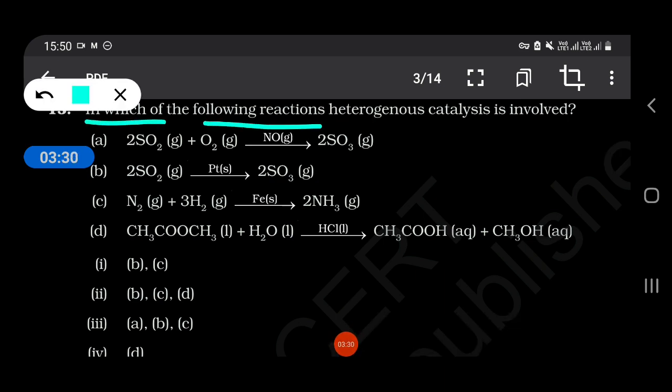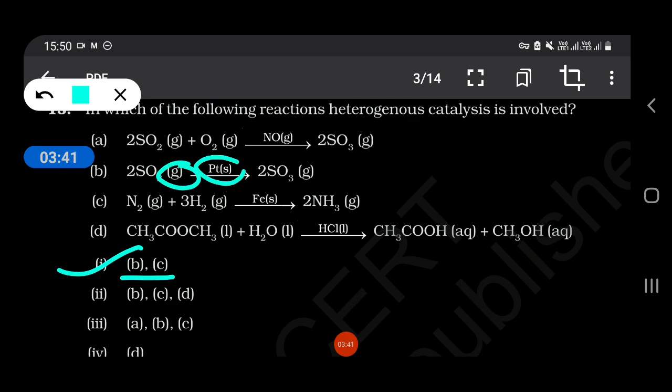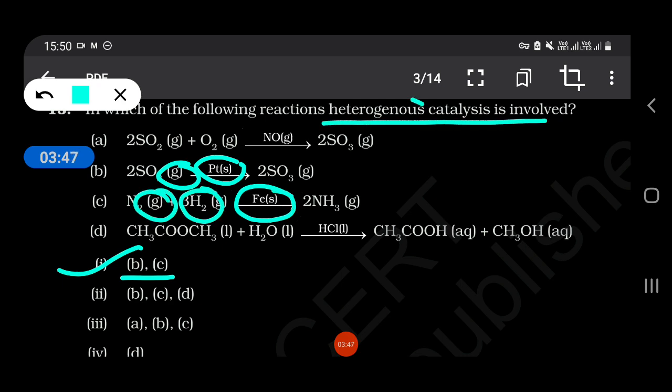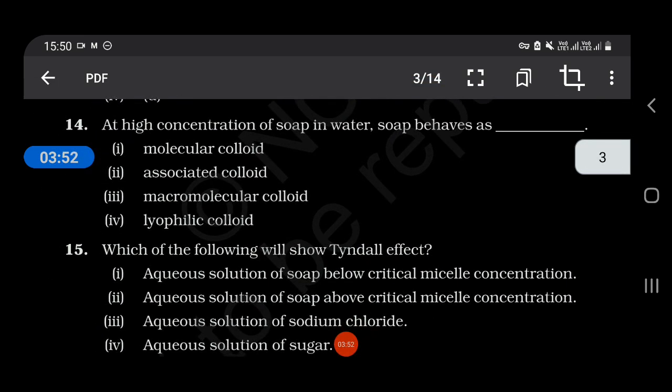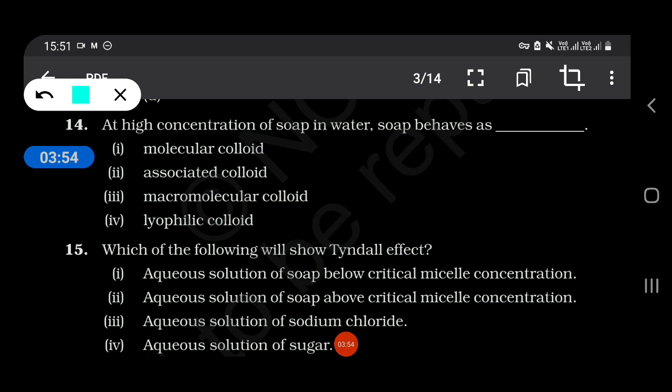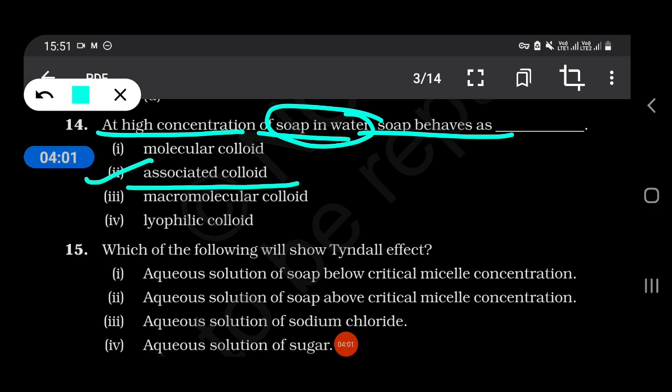In which of the following reactions is heterogeneous catalysis involved? B and C, because here gas and here solid. Okay, here you can see solid and this is gas, so it is heterogeneous catalysis. At high concentration of soap in water, soap behaves as associated colloid.